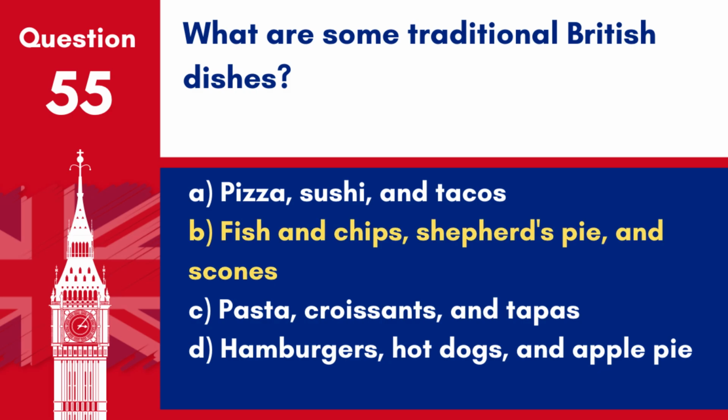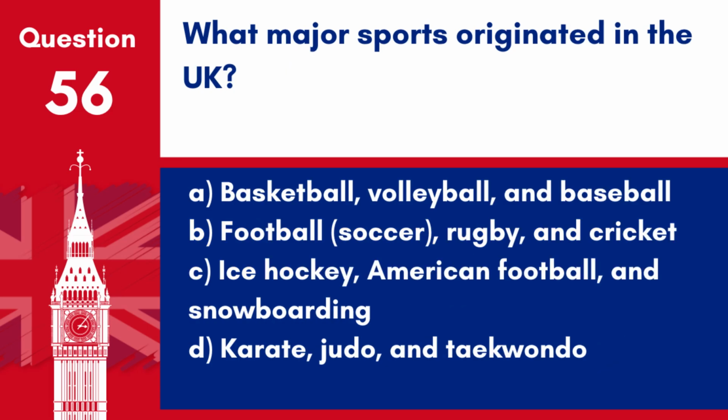Answer. B. Fish and chips, shepherd's pie and scones. Traditional British dishes include fish and chips, shepherd's pie and scones, reflecting the culinary heritage of the UK. Question 56. What major sports originated in the UK?